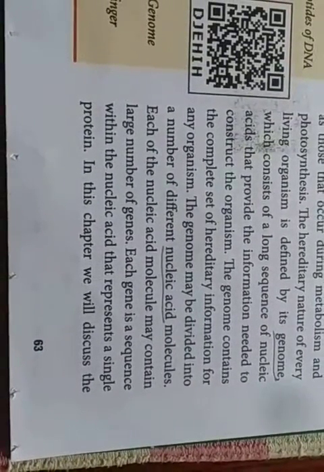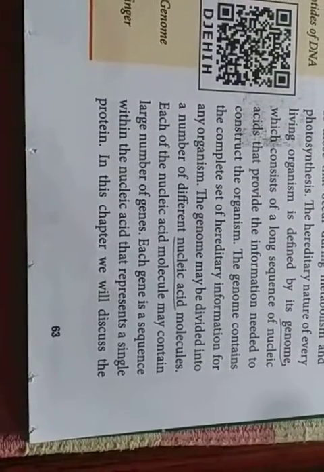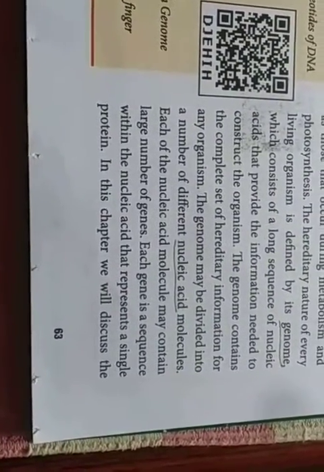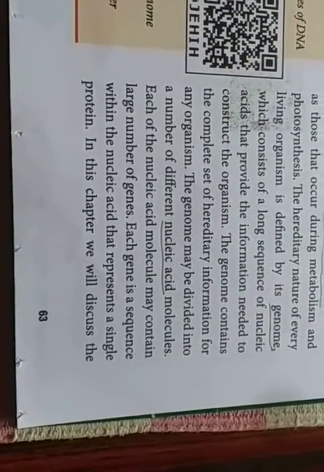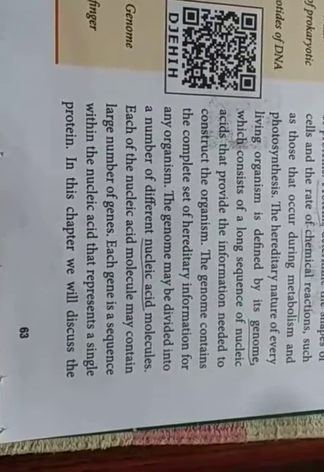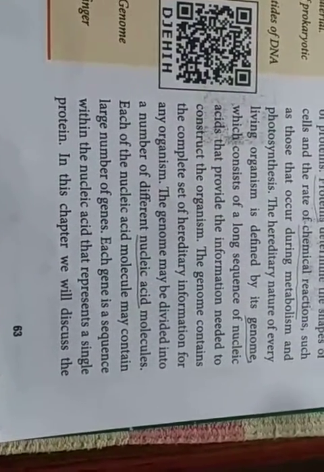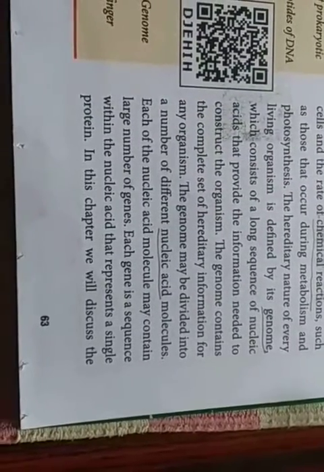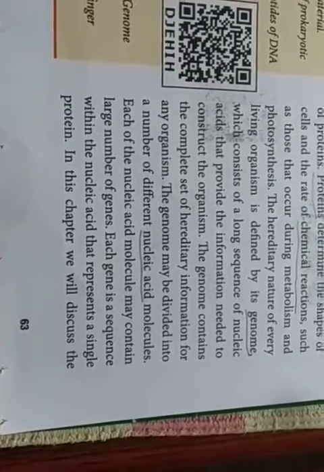Each and every gene, already I have explained. So we have 46 chromosomes, 44 autosomes and 2 sex chromosomes. Then each and every chromosome contains a number of genes. The chromosomes are arranged in an order, 1, 2, 3, 4, 5, like that. So each and every chromosome contains a number of genes.